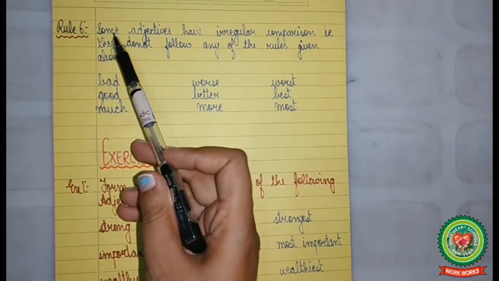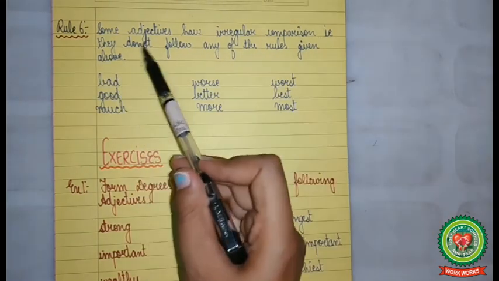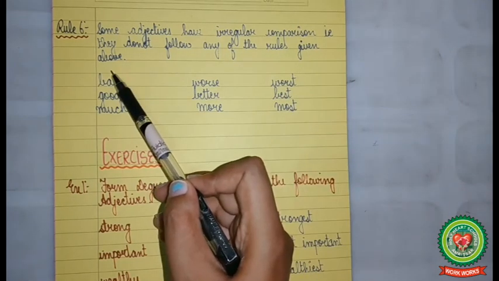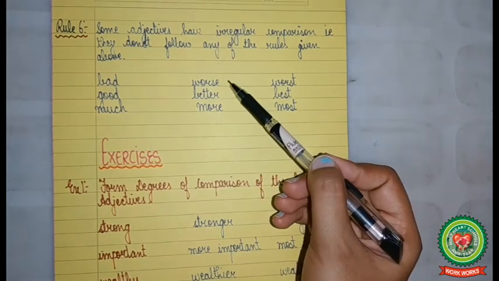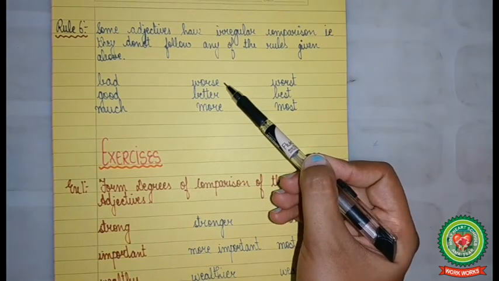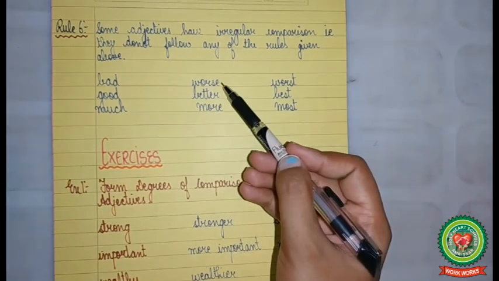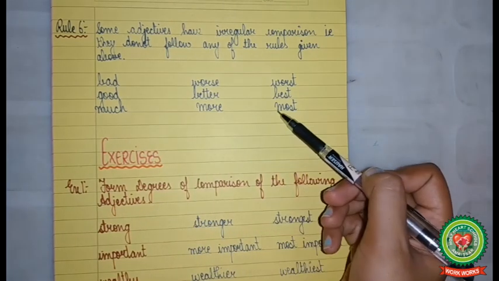Rule 6. Some adjectives have irregular comparison, that is, they do not follow any of the rules given above. For example, the word bad. Its comparative form is worse and its superlative form is worst. So, bad, worse, worst, good, better, best, much, more, most.